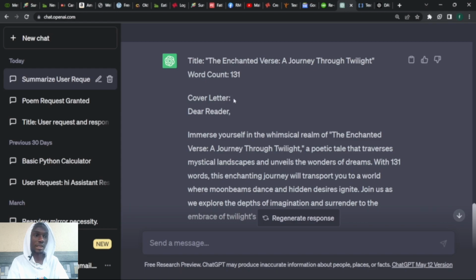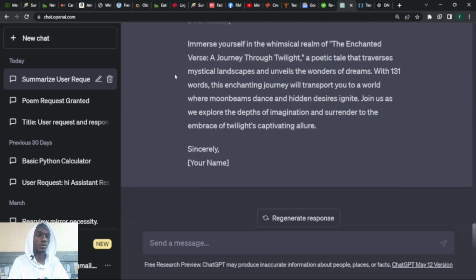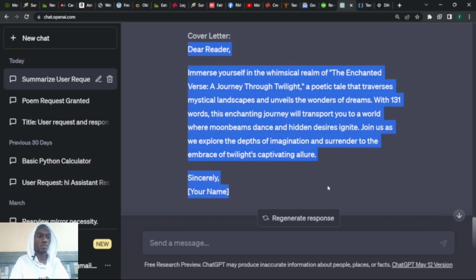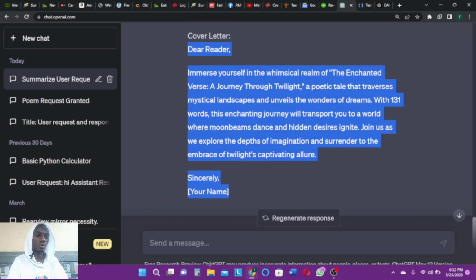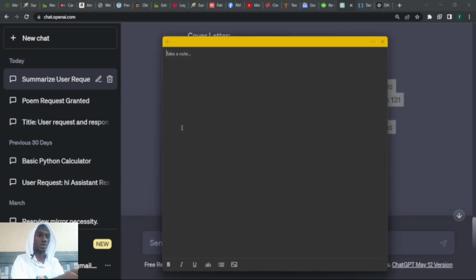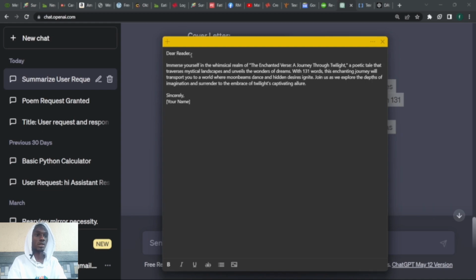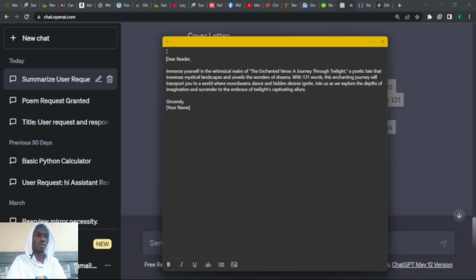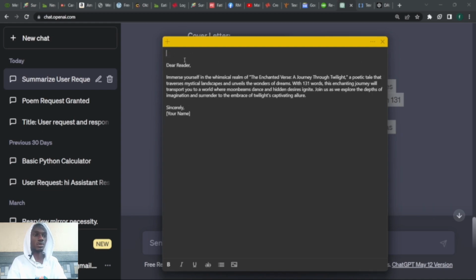Now here is the cover letter. Now what I have to do is to copy this verse and then paste. Here is the name. It asked me to add my name here. Okay, now I copy this. Then I'll go to my notes. Okay, here in my notes, I'll paste what I copied. Here is the 1 to 2 lines of this description.